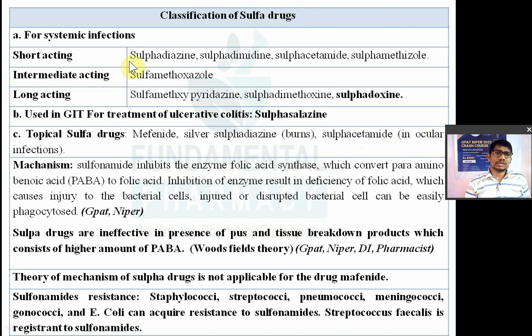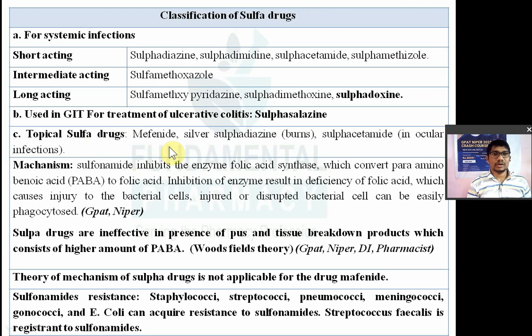Sulfasalazine is broken down in your GIT by an enzyme known as azoreductase. The enzyme azoreductase breaks it down, and then the active drug sulfanilamide exerts an antibacterial effect in the GI tract, right? Now sulfacetamide is an ocular antibiotic. Remember, it is a topically used sulfa drug. These drugs are used topically as sulfonamides.